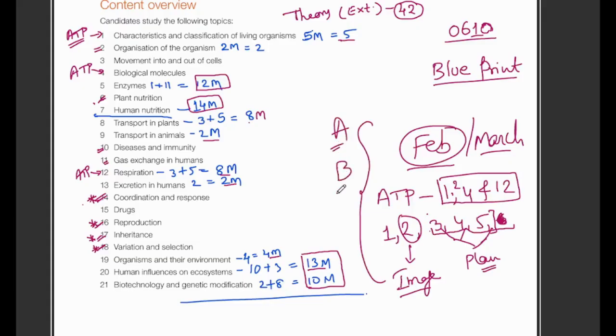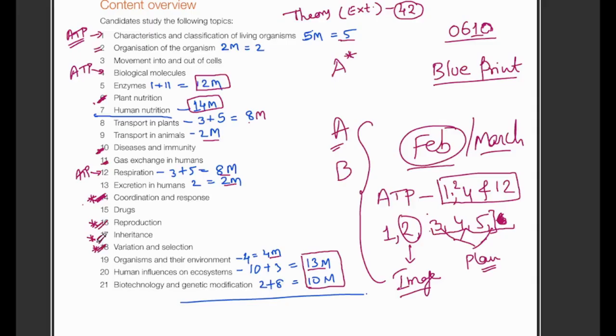If you are doing regular practice of all these 21 chapters, definitely you will aim for A star. But those who are doing revision at the last moment and don't know what to do, please focus on these chapters. Once again, the important chapters are, starting from the top here: plant nutrition, disease and immunity, gas exchange, then coordination, reproduction, inheritance and variation.